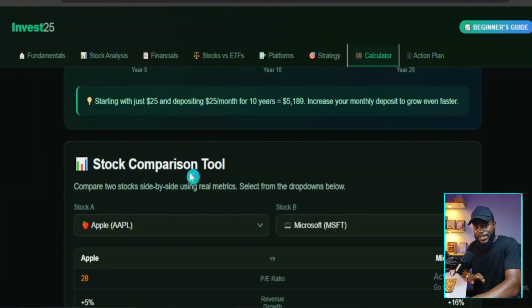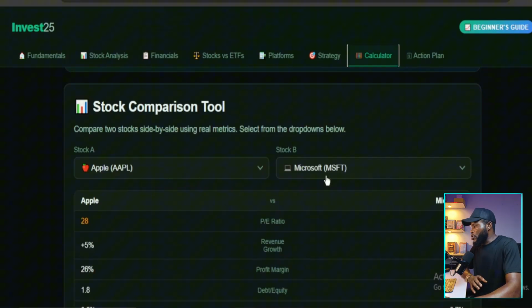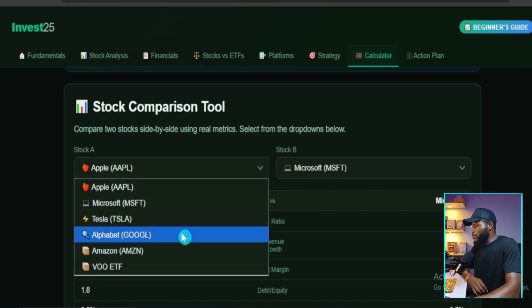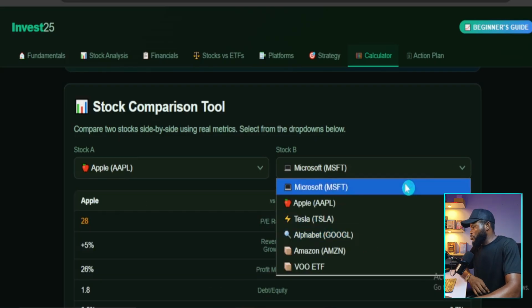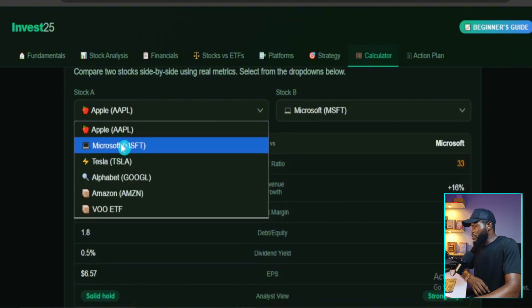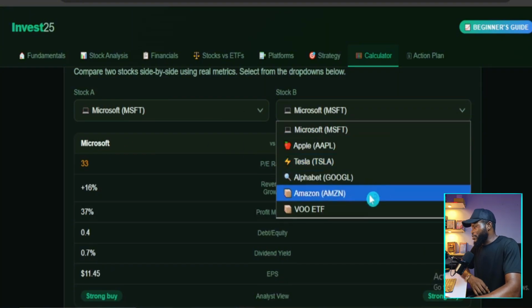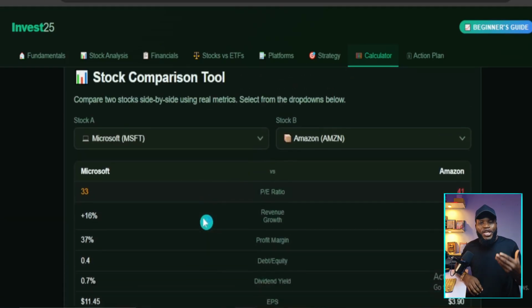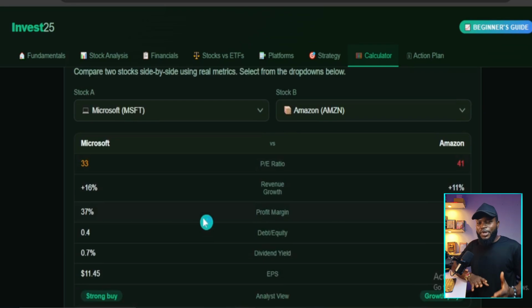This is another amazing thing. Here it tries to compare some popular stocks that people love investing in. Here is Apple stock, and here we have Microsoft. If you click this drop down icon here, you're going to see other stocks and ETFs available. You can then compare anyone you want to compare. Let's say Microsoft, and then we come over here and look at Amazon, right? So with this, you'll be able to know exactly where to put your money.